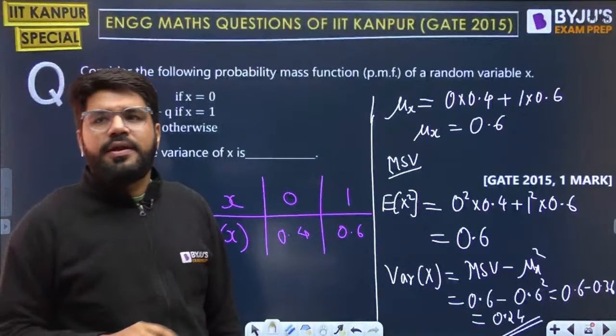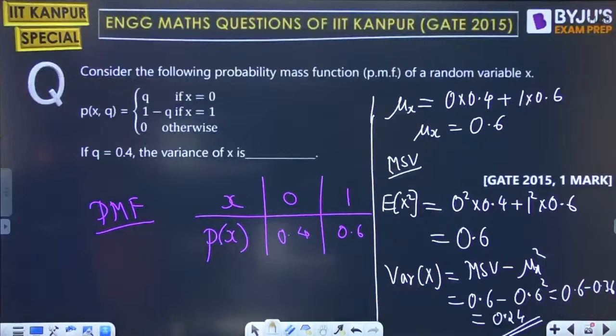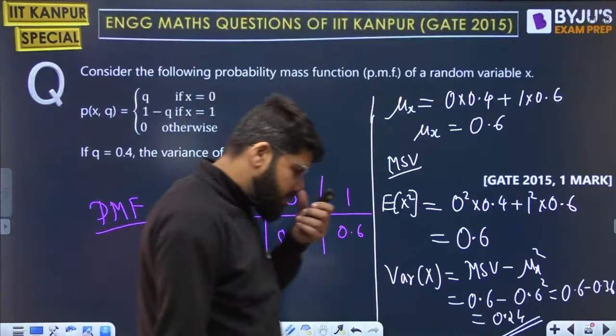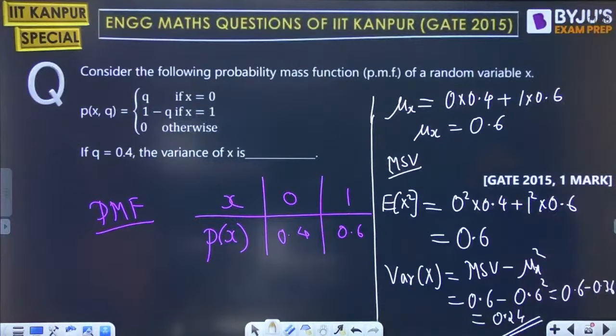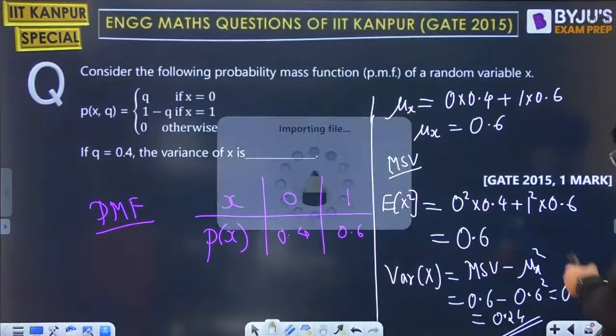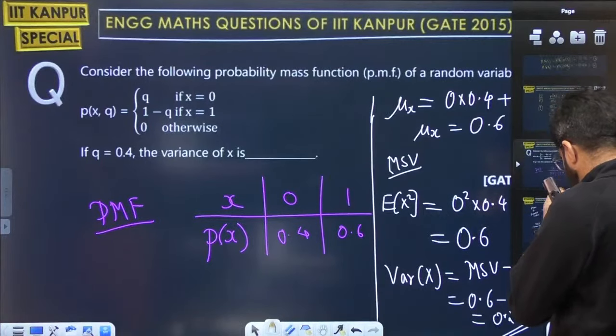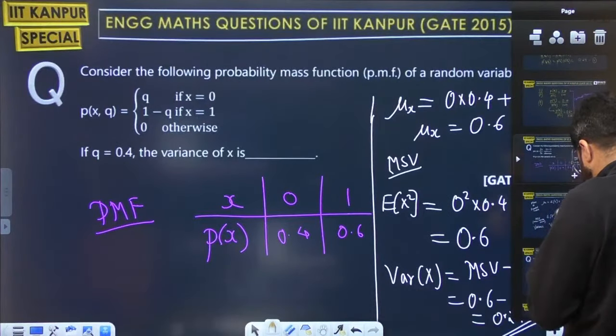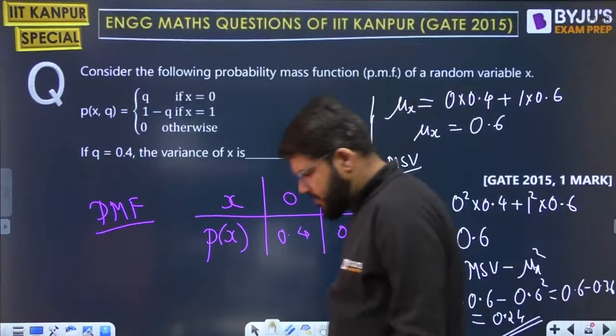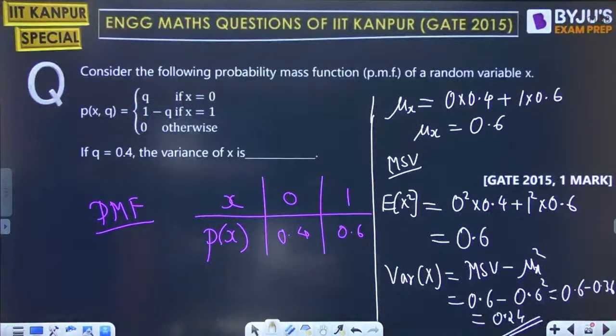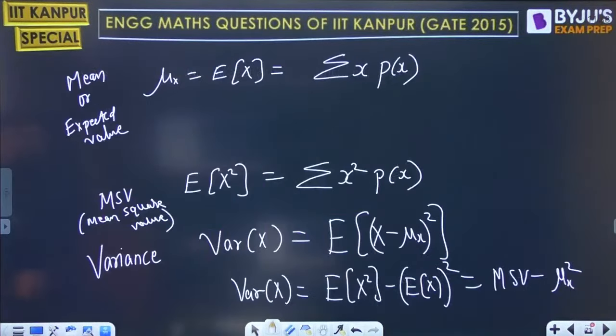Correct? Yes, Pranav. Very good. Correct answer. 0.24 is your answer. Done? 0.24 is your correct answer. All right, done. Next question, guys.